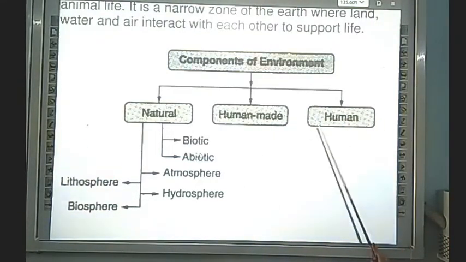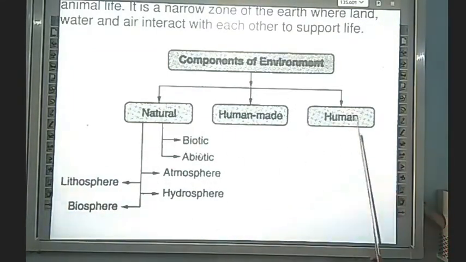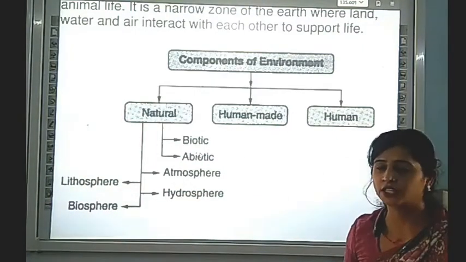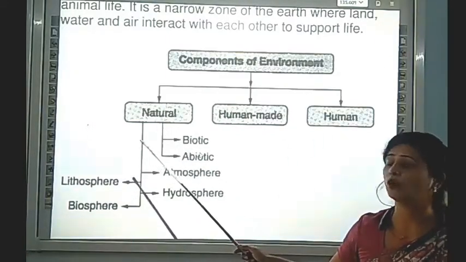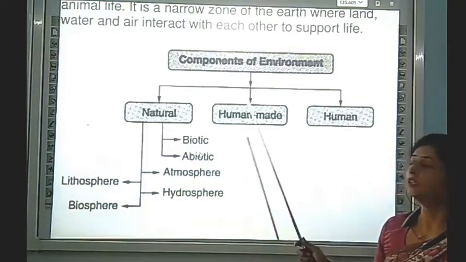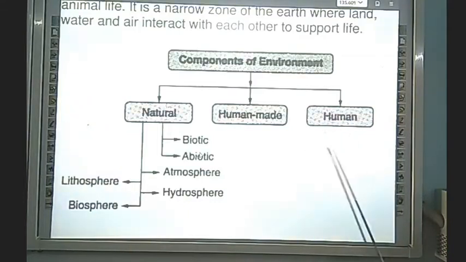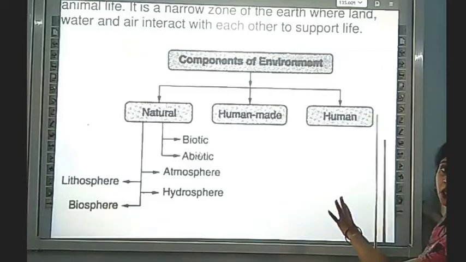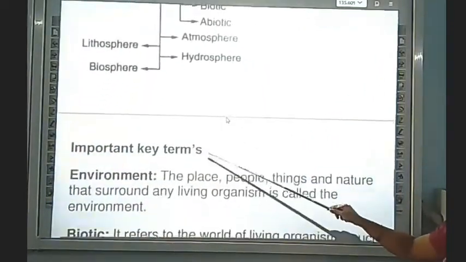If the humans are not there, these are not used. Human-made things, if we are not living at home, there is no use of that food. If we are not using the natural sources like water, air, if we are not inhaling the oxygen, if we are not using the water, that time natural sources are waste. So the main focus of this environment is human. Humans made all the things possible. So it is the important component of the